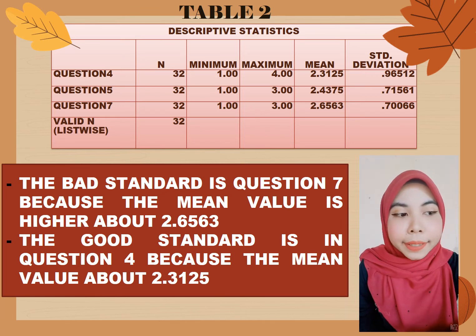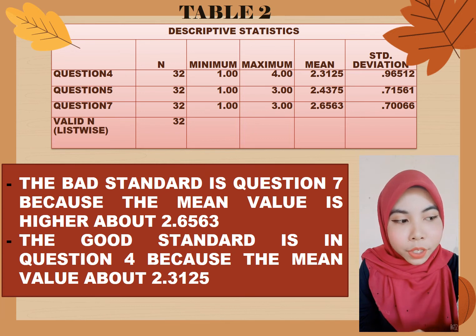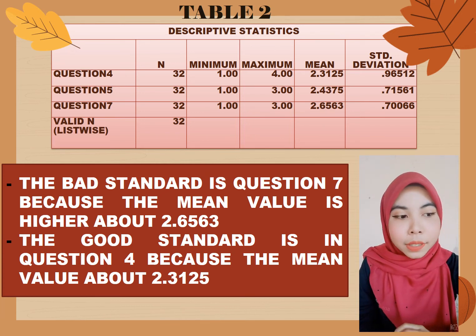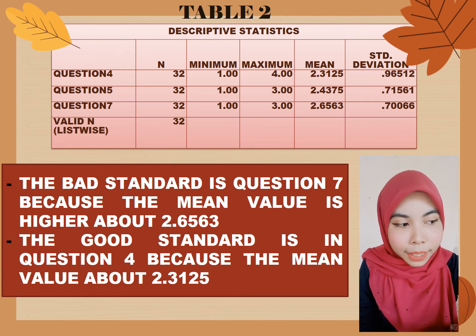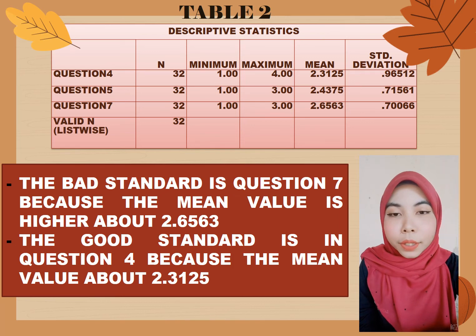Meanwhile, the good standard is in question 4 because the mean value is about 2.3125. Respondents were given multiple choices to answer the question, and the most chosen answer was that the current rate of investment policy will be exchanged, about 56.3%, 18 included.